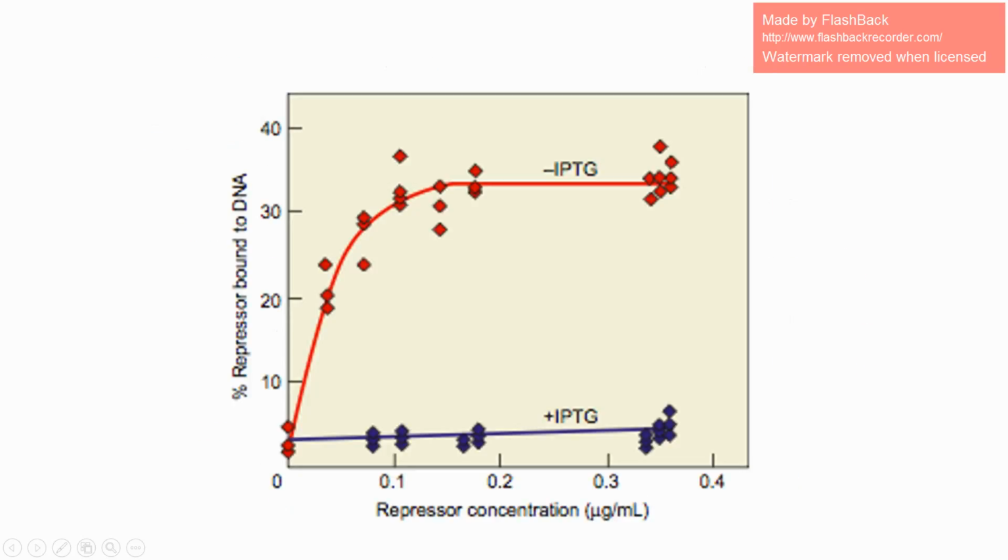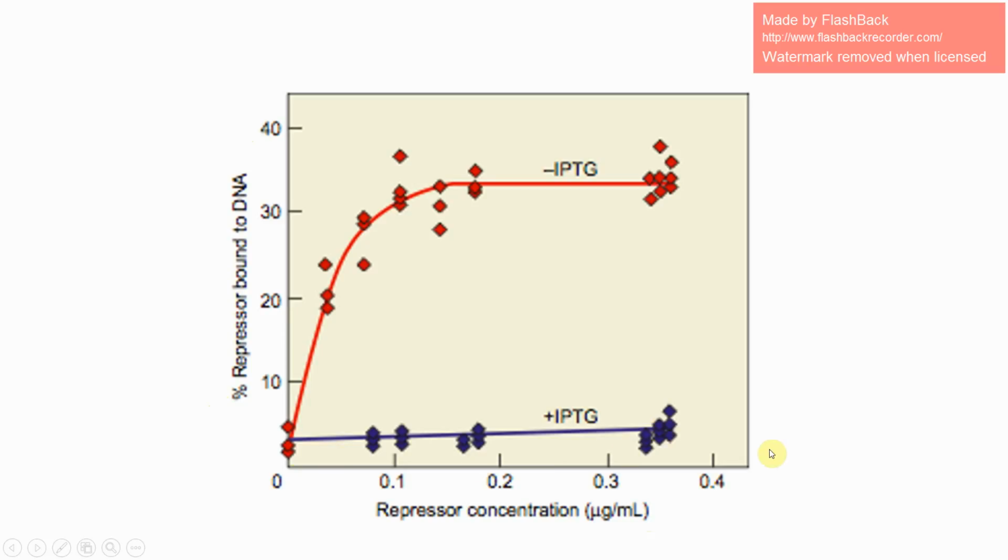This graph shows the amount of DNA that is bound at a particular concentration of repressor. We know that because the x-axis is the repressor concentration and the y-axis is the percent of repressor bound to DNA. They ran two experiments, one without IPTG, which is this red line right here, and one with IPTG, which is this blue line right here.